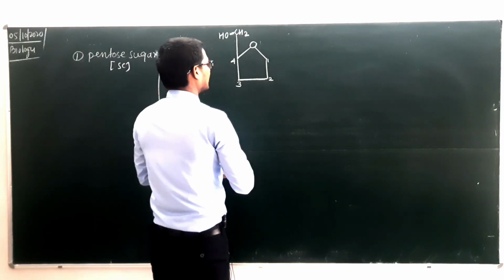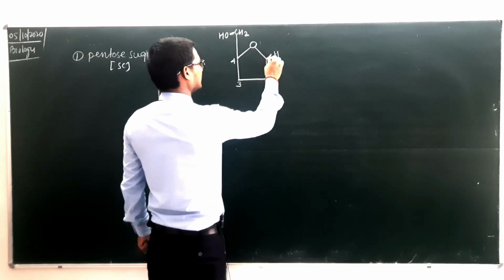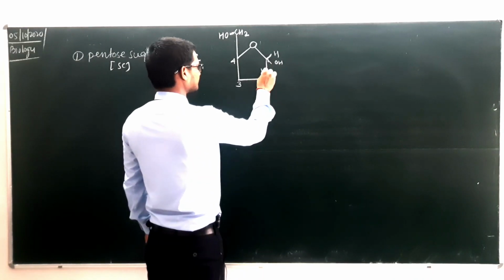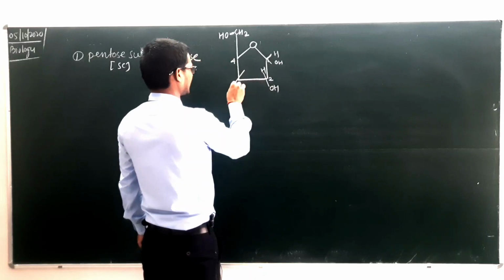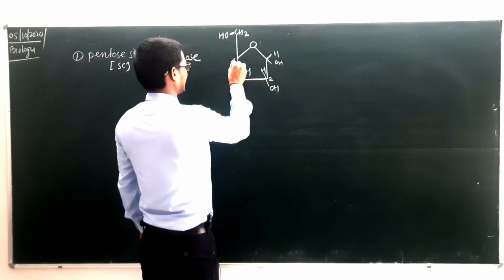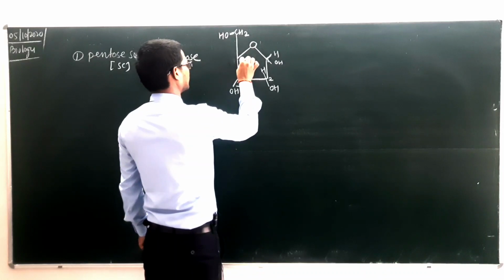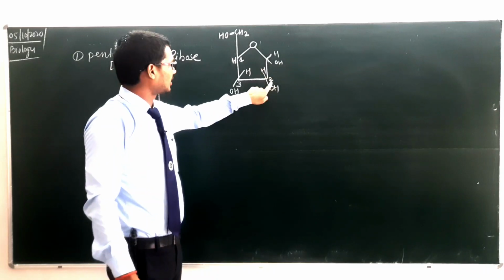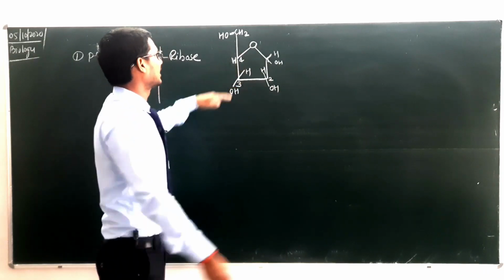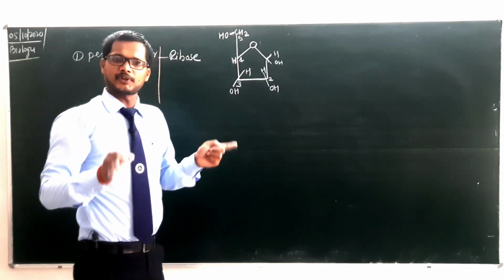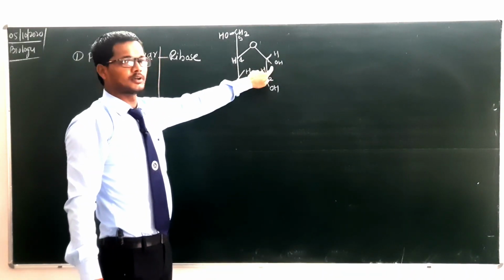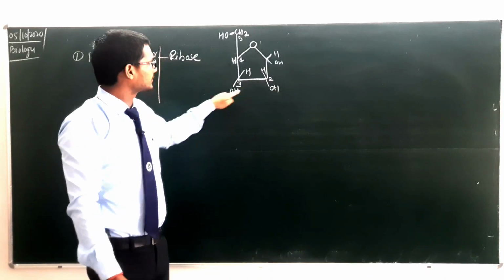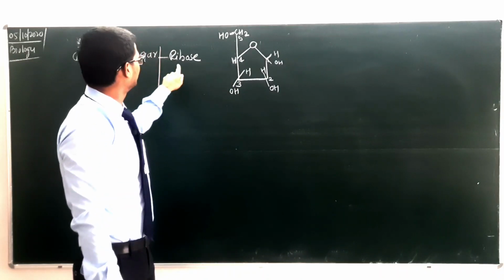So let's find out. Here there is hydrogen, here a hydroxyl group, here again H OH, again H OH, and here at the 4th position we will get H. Let's count: carbon number 1, 2, 3, 4, and this is carbon number 5. So it is a 5 carbon ring, and at carbon number 1, 2 and 3 there is a presence of a hydroxyl group. If such an arrangement is seen, this one is known as what?